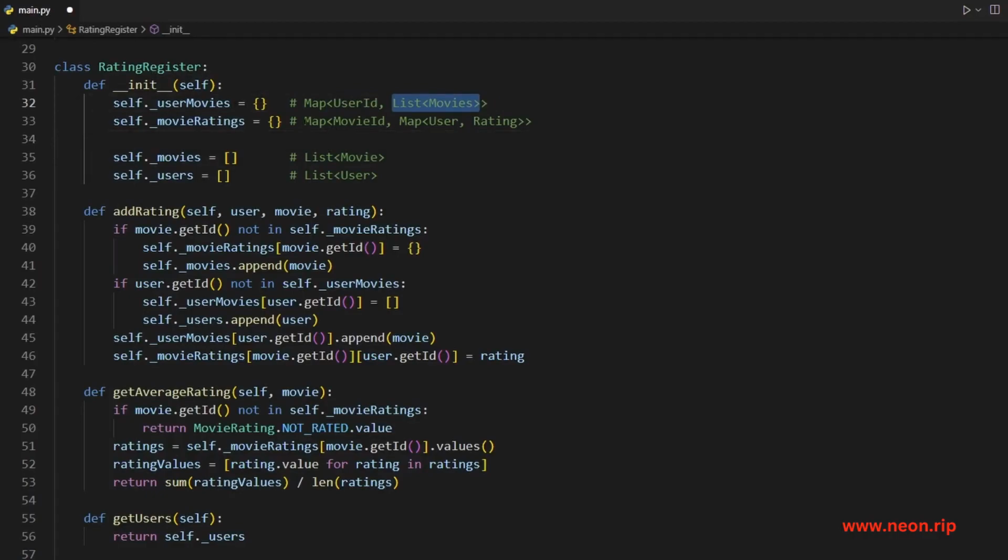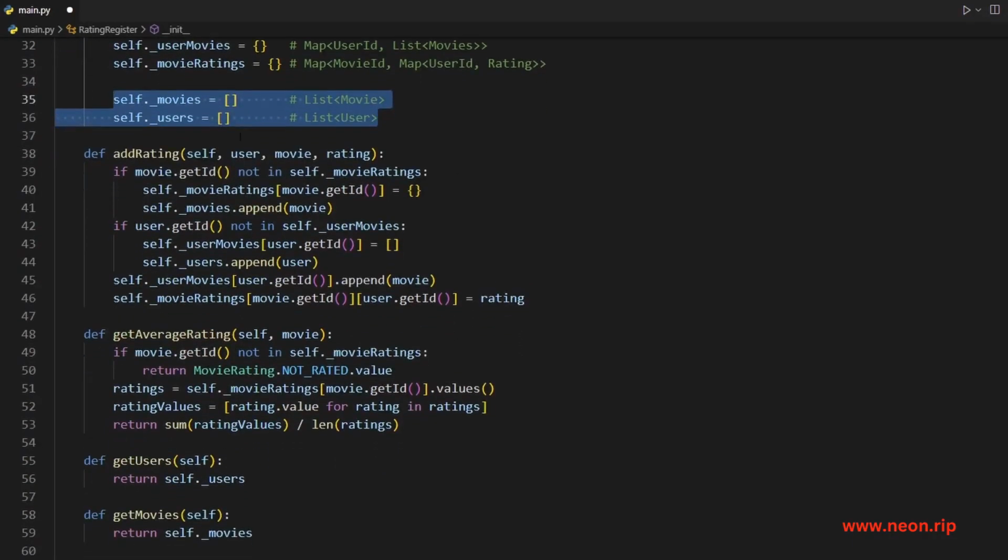We're going to have another hash map mapping the movie ID to another map, where we can then use the user to find what rating that user left. Well, we'll have to use the user ID. And for convenience, we'll also have a list of movies and list of users.